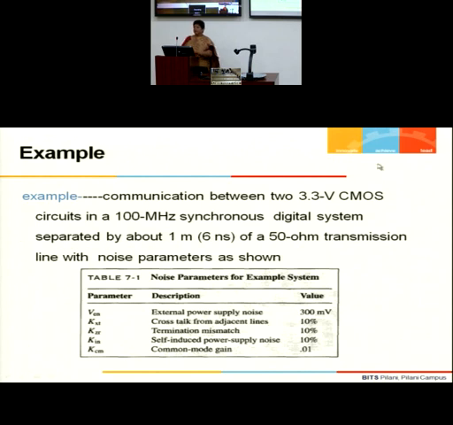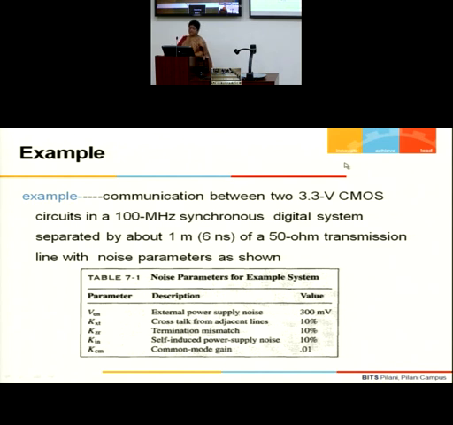Let us understand the entire thing by using an example. Suppose I want to transmit a bit in a 100 megahertz synchronous system, and the transmitter and receiver are separated by a wire of nearly 1 meter, and I want the signal to cross through this wire in 6 nanoseconds. This is my requirement. If the wire behaves like a transmission line, then it has a characteristic impedance of 50 ohms.